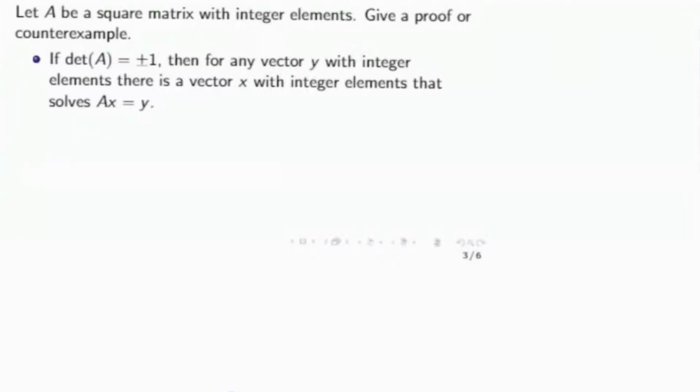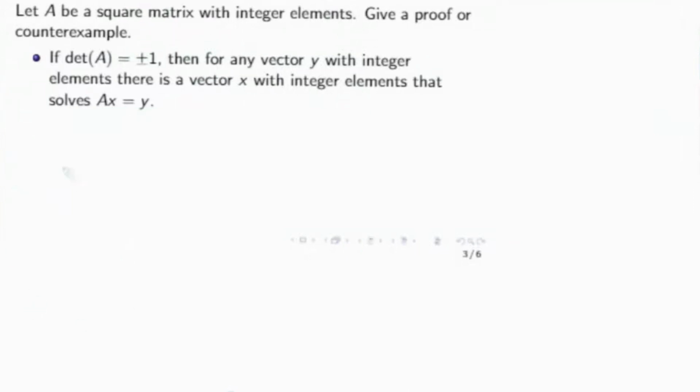Let's do this problem. It's a square matrix with integer entries, say for example A, B, C, D. They're all integer entries. Its determinant is plus or minus 1.